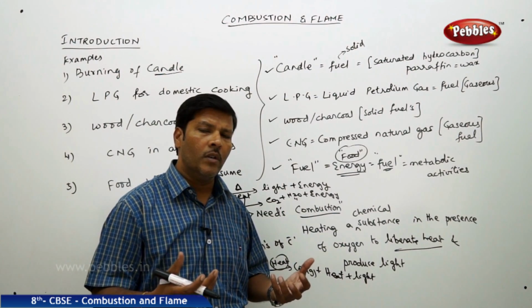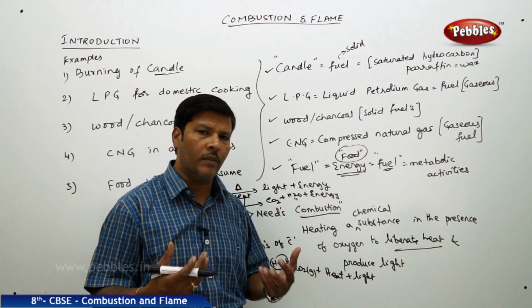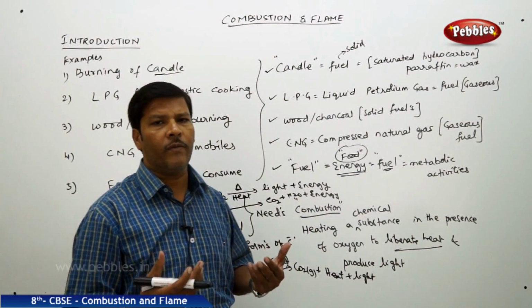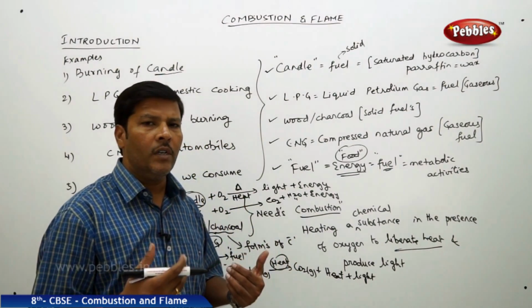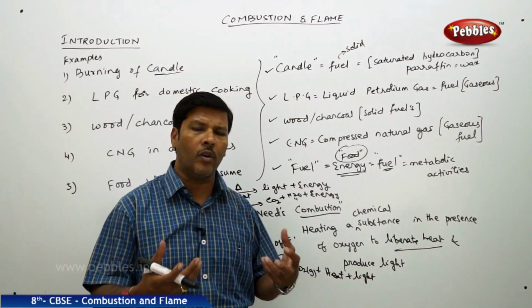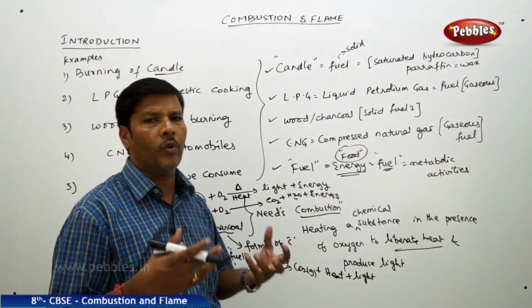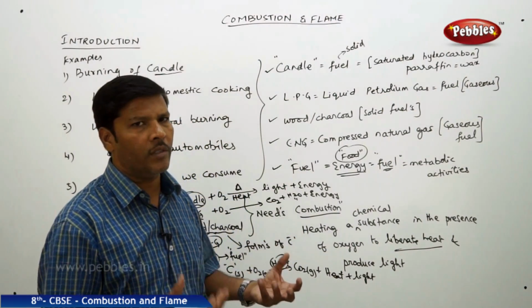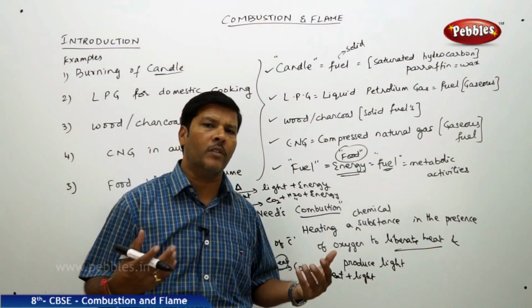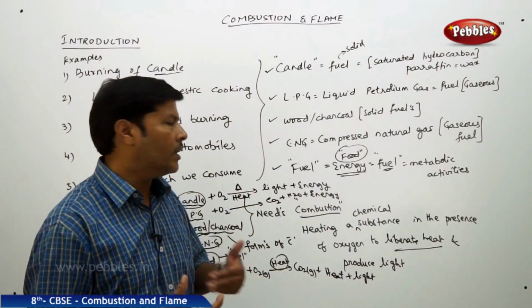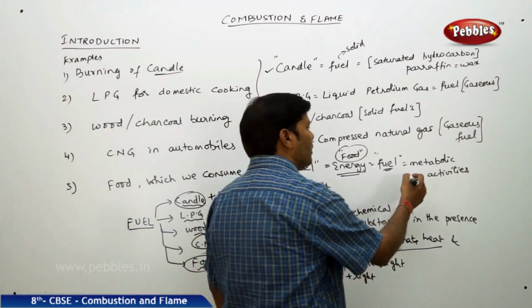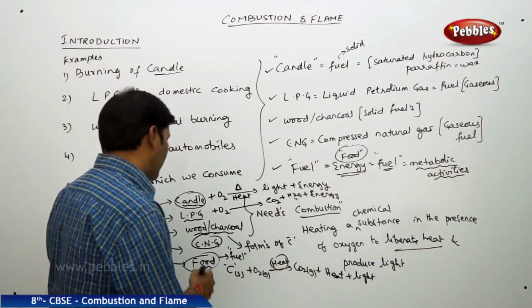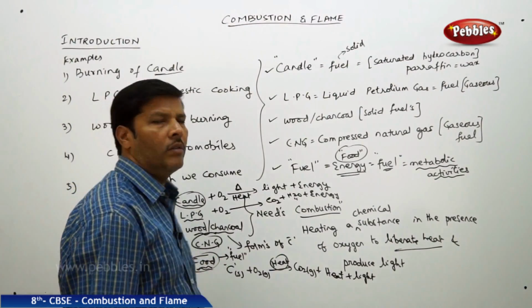These complex compounds, the carbohydrates, proteins and fats in the food, once consumed into our body, are broken down. Carbohydrates are broken down into simpler substances, proteins into amino acids, and they are absorbed into the various parts of the body, and thus we get sufficient energy, and with that energy we do the various metabolic activities in our daily life. So this is what you have to keep in mind when you take food as a fuel.